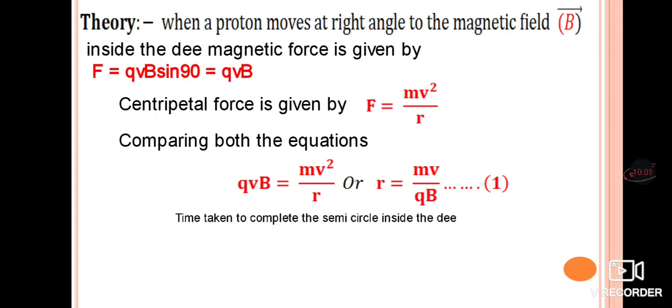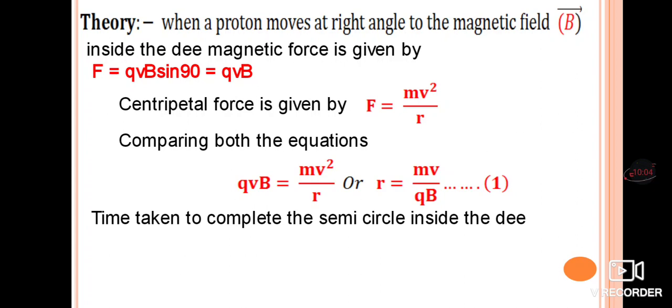Next, what is the time taken to complete the semicircle inside the D? The time period is the time taken to complete one full circle, but here it is the time taken to complete the semicircle inside the D. The time taken, t, is distance divided by velocity. The distance for one full circle is 2 pi r, but for a semicircle it is half of 2 pi r, which is generally written as pi r.